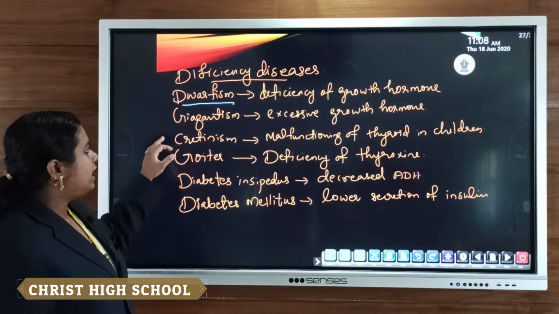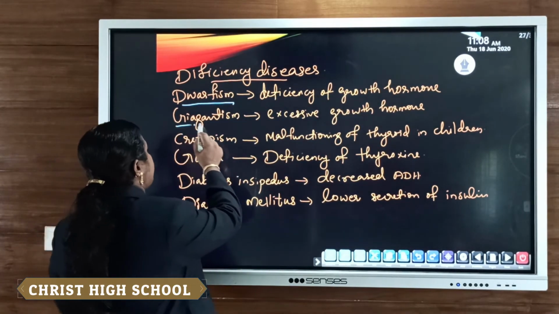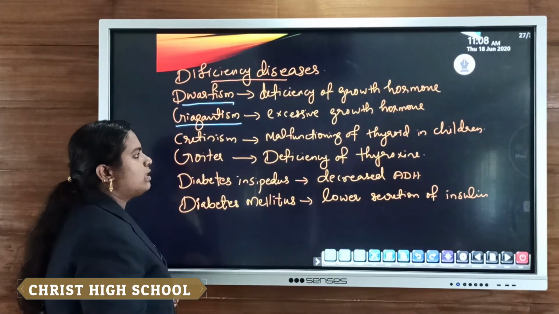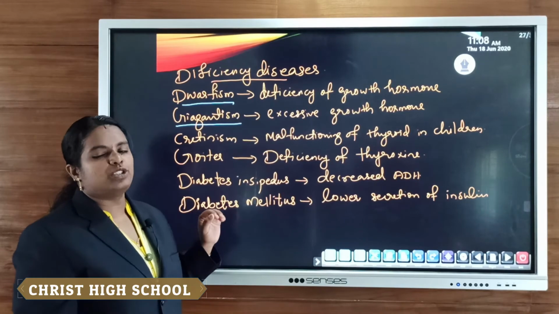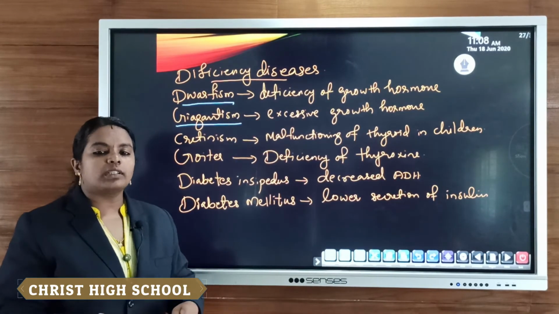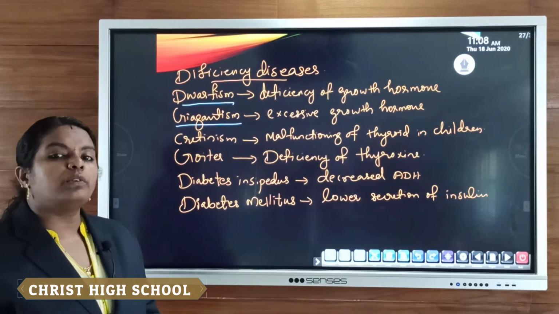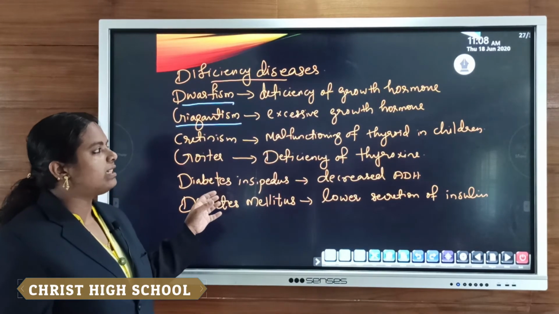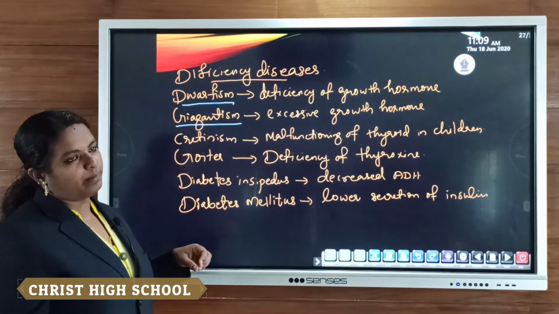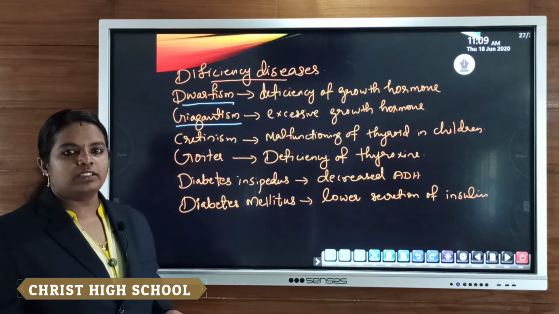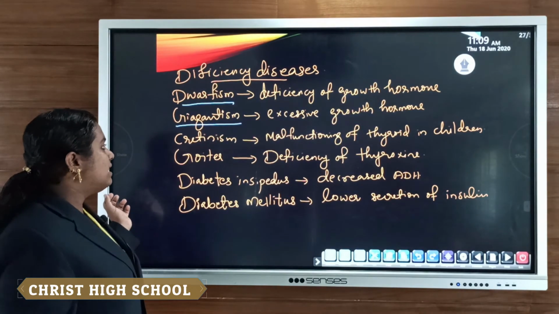Then another disease is known as gigantism. Just opposite to dwarfism, in case of gigantism, due to excessive secretion of growth hormone, there is overgrowth of bones and muscles in the body. Due to this overgrowth as well as development of muscles and bones, they show enormous growth. So body size will be very big. That condition is known as gigantism.